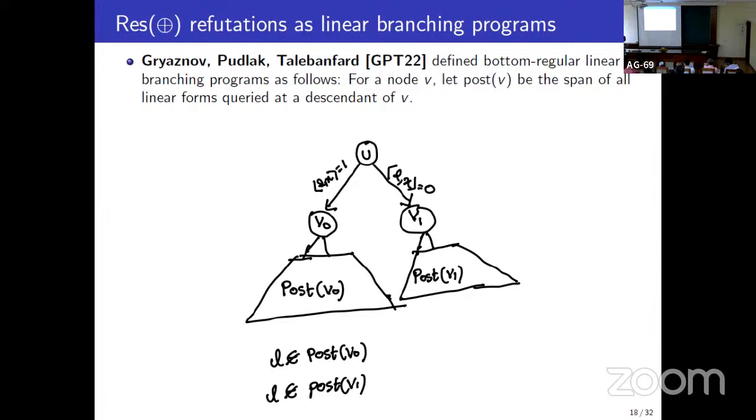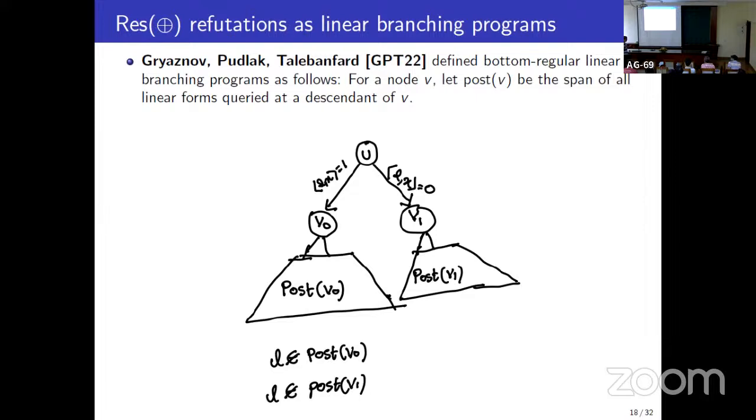So let's say we have a node U and its children are V0 and V1. Now let post of V0 be the span of all the linear forms queried in a descendant of V0. And let L be the linear form queried at U. Then we require that L is not in the span of post of V0. In other words, in any subdag of V0, look at all the linear forms that we have derived. L does not lie in their span. And the same holds for V1. So this is a notion of regularity, as in whatever you have derived in the bottom, you are not using in the top.